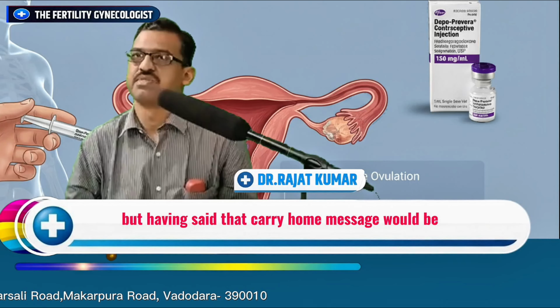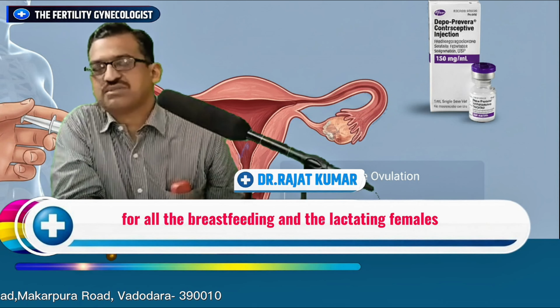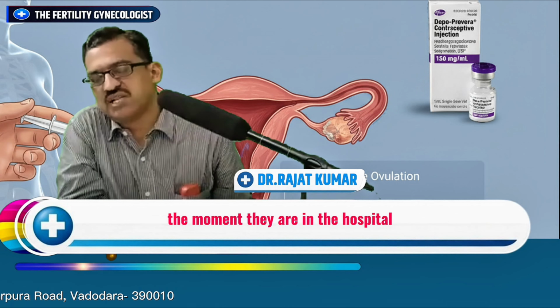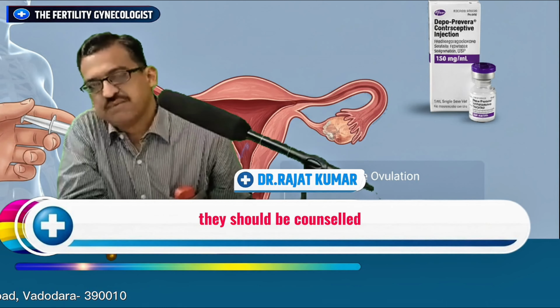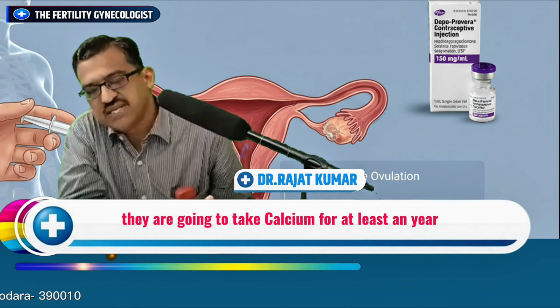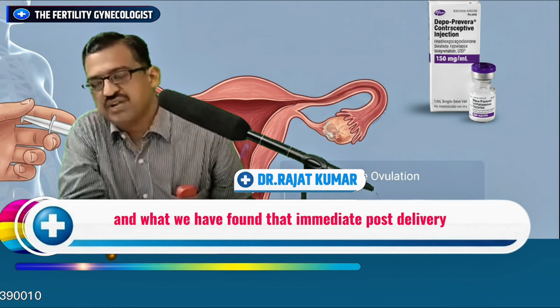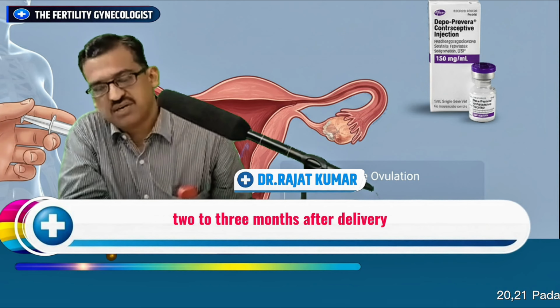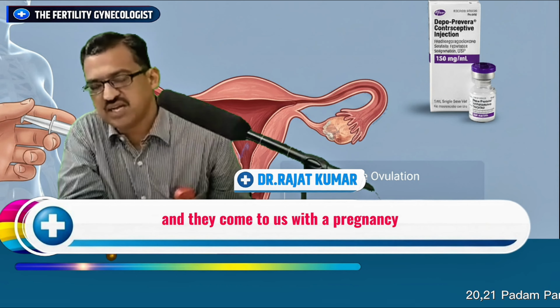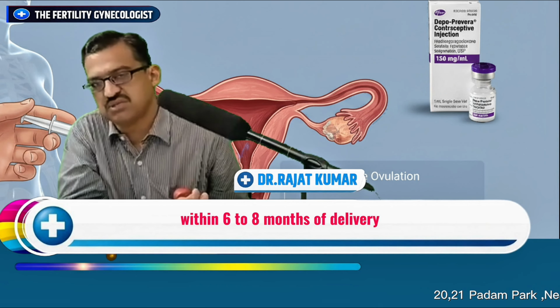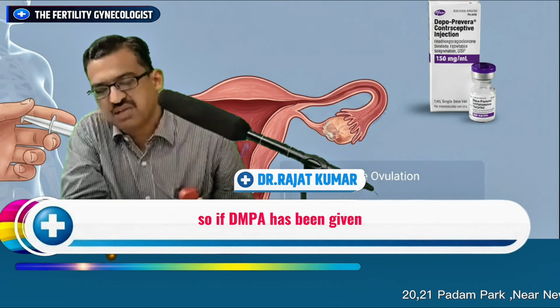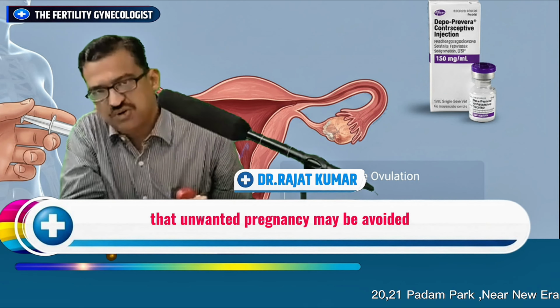But having said that, the carry home message would be for all the breastfeeding and lactating females, the moment they are in the hospital, they should be given DMPA, they should be counseled, because anyway they are going to take calcium for at least a year. And what we have found is that immediately post-delivery, 2 to 3 months after delivery, most of the females are hyperfertile and they come to us with a pregnancy within 6 to 8 months of delivery. So if DMPA has been given, that unwanted pregnancy may be avoided.